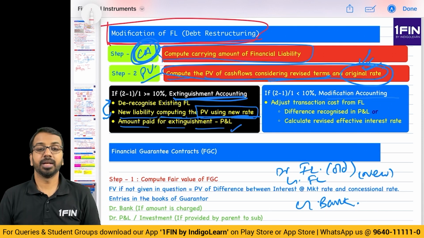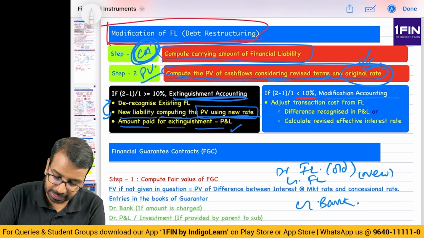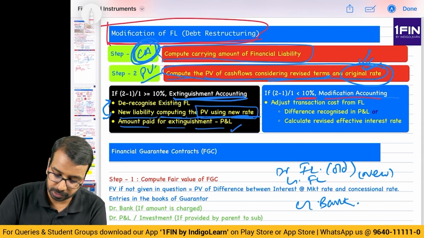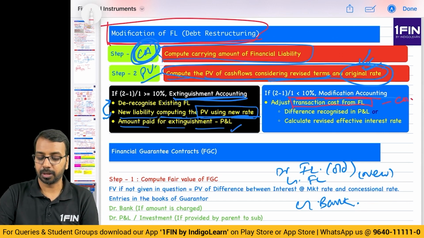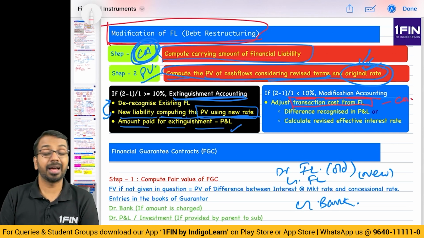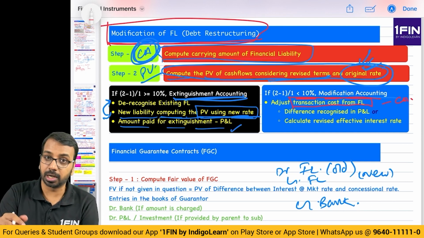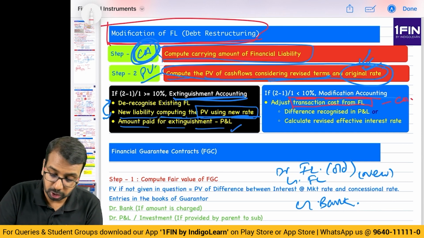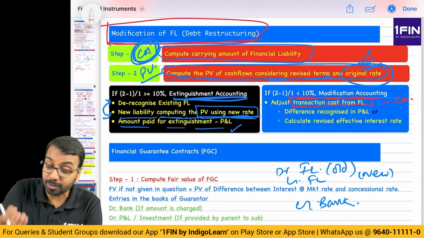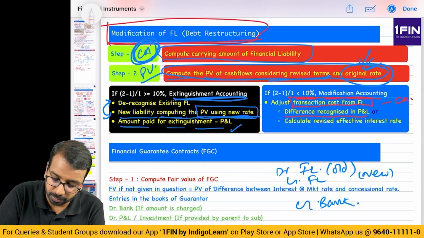That is the first thing. Now, coming to the second part, when the difference is less than 10%, the first thing you will do is, whatever is the transaction cost, reduce it from the financial liability. This becomes your carrying amount. Then you calculate the present value of the cash flows of the revised terms using the original rate. You will not change the rate, and calculate the present value of the new terms, because your cash flows have changed, and the difference will be recognized in P&L.